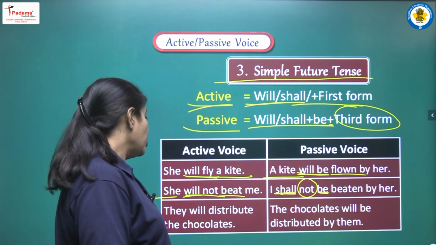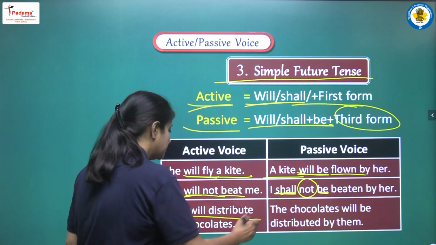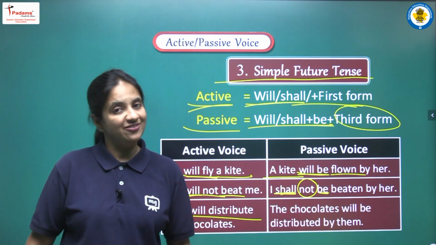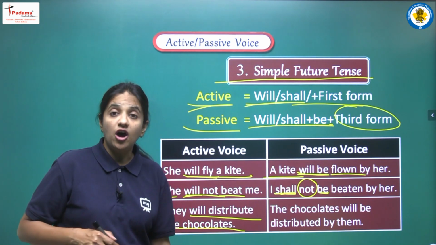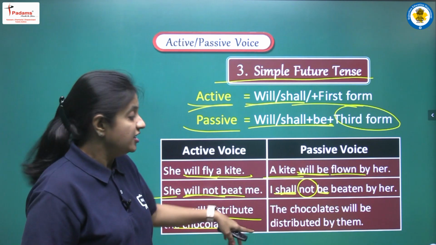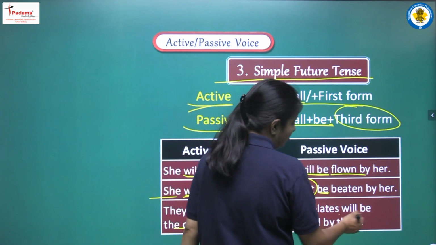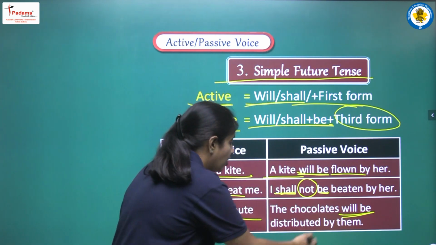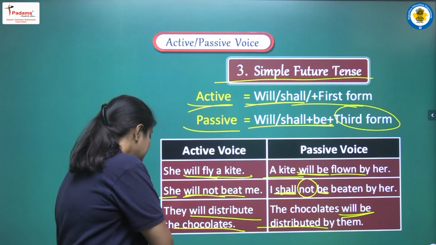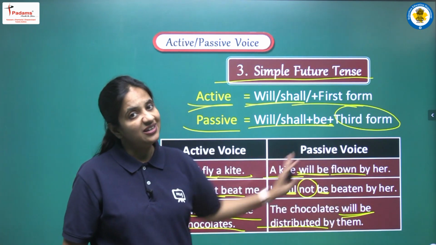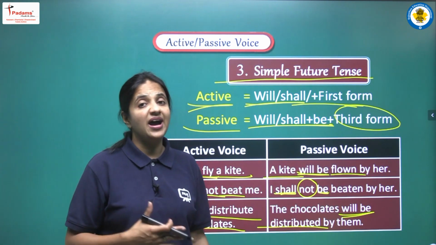Next sentence, they will distribute the chocolates. So we are having will plus first form, so we can say that yes, we are having future simple tense here. Again let's try to find out the object, that is the chocolates. So first of all we are writing the chocolates, then our helping verb, that will be. Now the third form of the main verb will be distributed, and they will be them, and the complete sentence will be: the chocolates will be distributed by them.